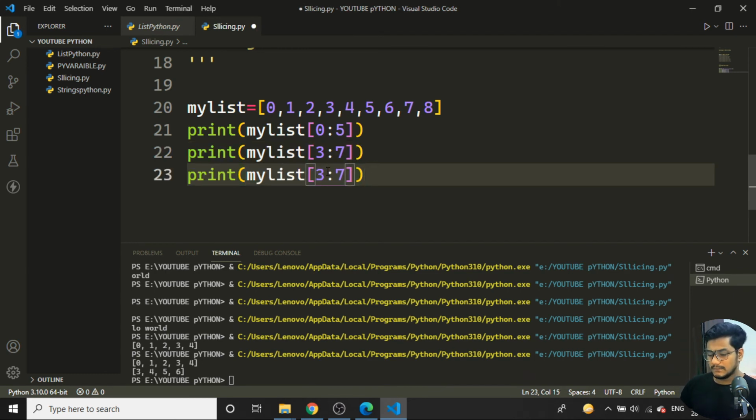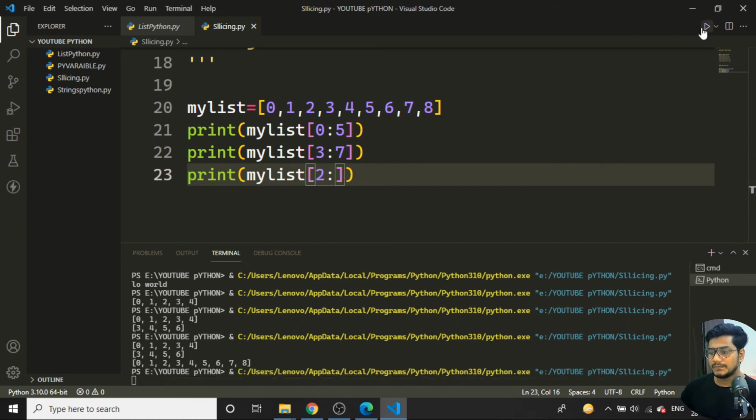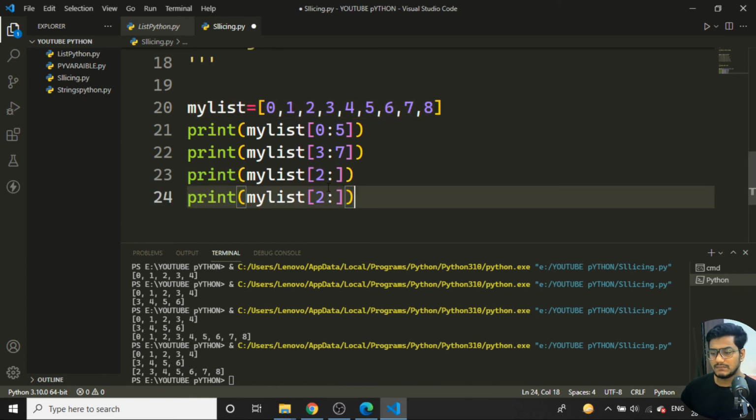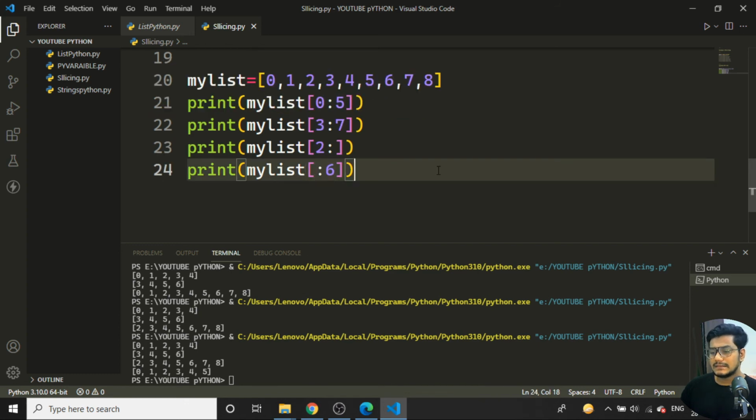Suppose I leave a position empty. What is meant by empty? It will print whatever is there. If I want to start with the second letter and go till the last, I just leave the second position empty. You can see it starts from the second letter and goes until the list is complete. In the same way, if I want to start from the beginning and go only till 6, 6 minus 1 is 5, so the values up to the 5 index position inside the list are printed. Like this, a list works with the concept of slicing.